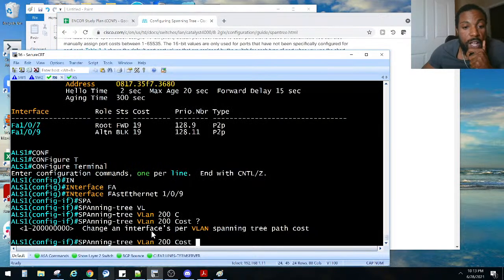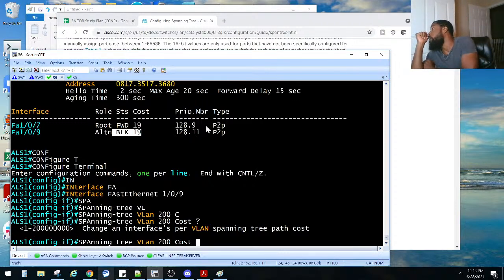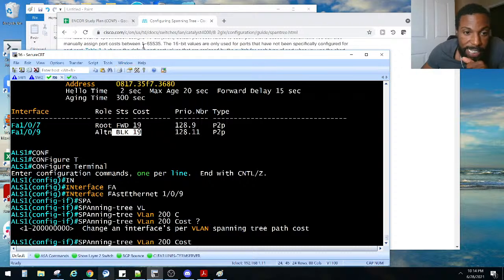So what do we need to change it to so that this becomes forwarding? I think, I don't know, I'm going to need some help from you guys right here. You say you can make the current root port cost higher, so then it'll choose a new root port. Okay, so let's try that. Right now the cost is 19. What if we set it to a higher cost? Let's say the cost is, I don't know, 20. Let's just do that for now and see what happens.